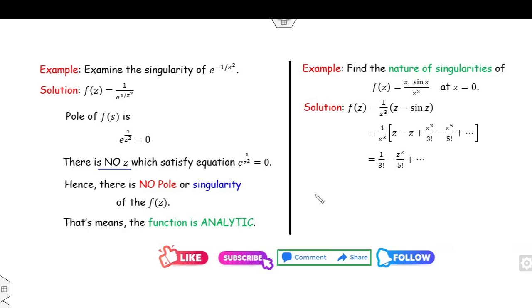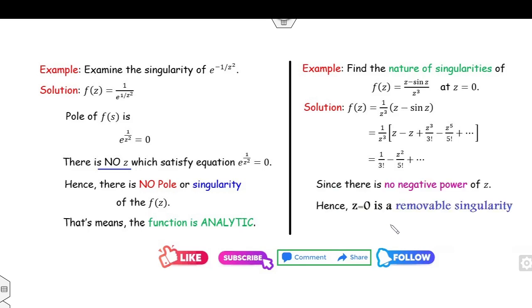Now once you have expanded the series, try to analyze the coefficients, the terms of z raised to power n. If you look, there are no terms associated with 1 over z raised to power n. What does it mean? That means z equal to 0 is a removable singularity. Or in your competition examinations, if the limit as z approaches 0 of f of z gives a finite answer, that itself implies a removable singularity.